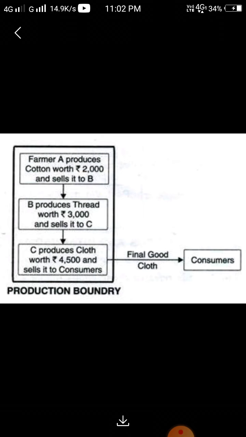So this is the process of intermediate goods converting into final goods.